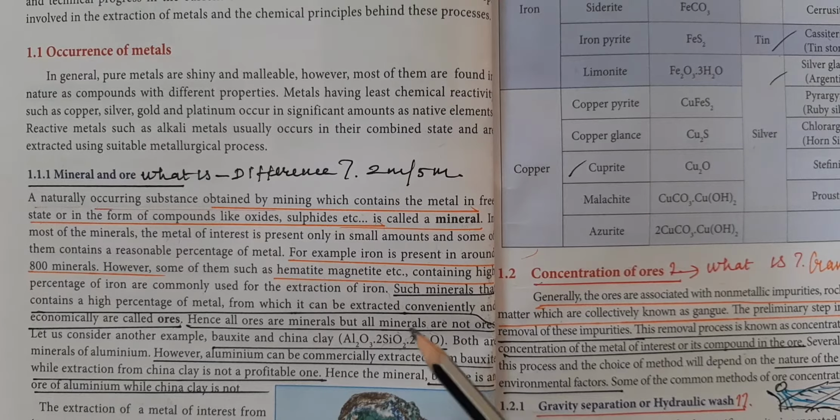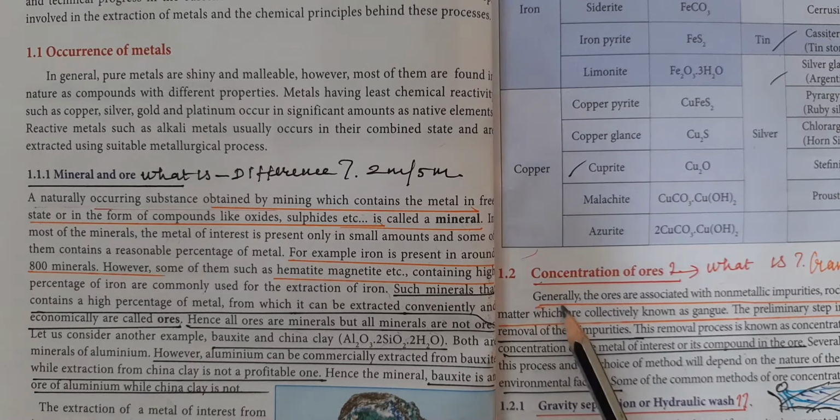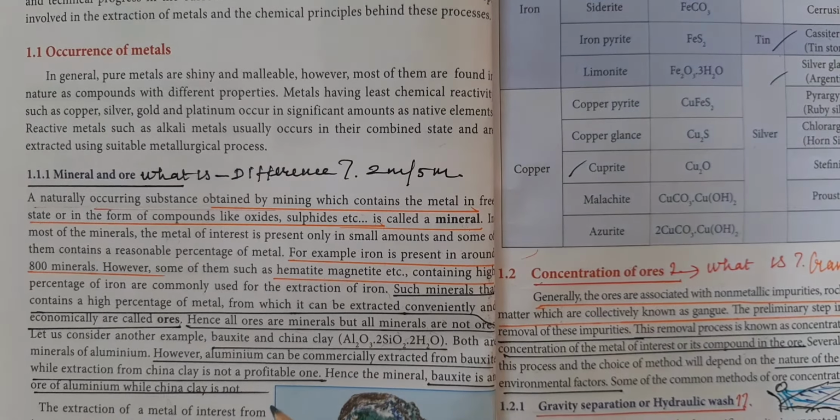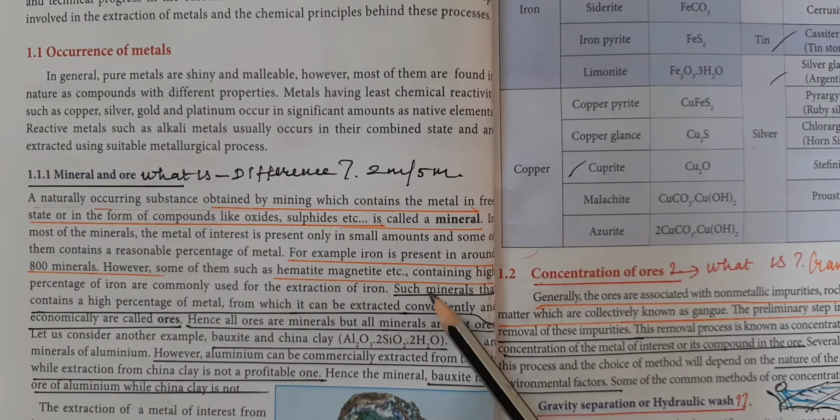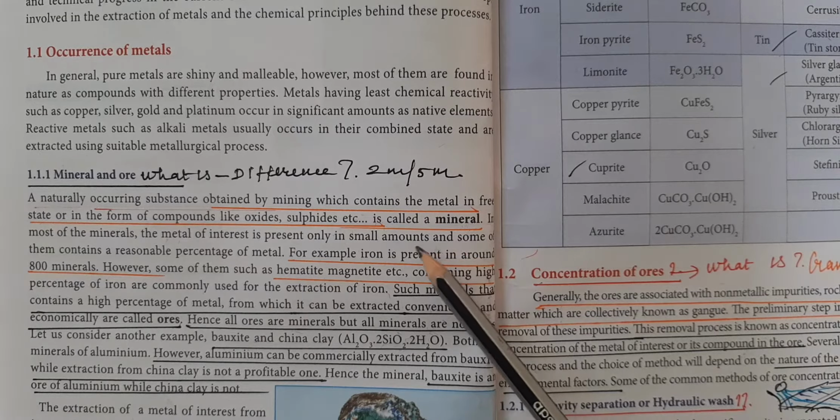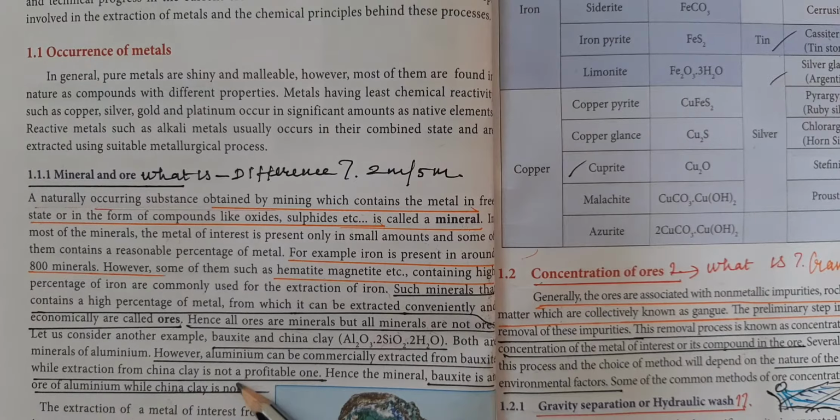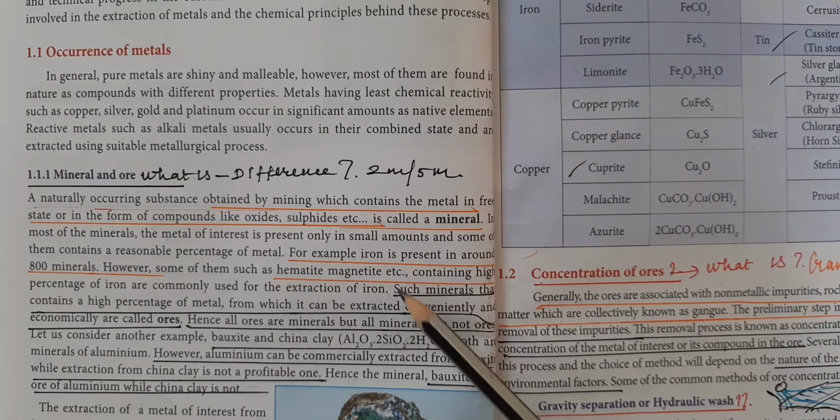Now we can write the difference between ore and mineral in tabular form, with mineral on one side and ore on the other. A mineral is a substance where the metal is present in the free state or in compound form. An ore is also a substance where the metal is present in the individual state or in the form of a compound. From a mineral, the metal cannot be extracted profitably, but from an ore, the metal can be extracted profitably.